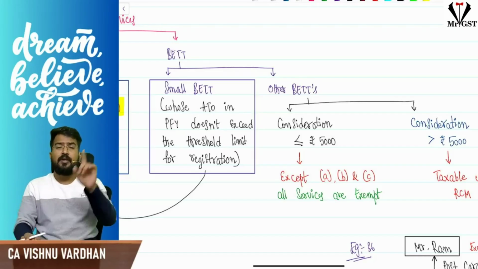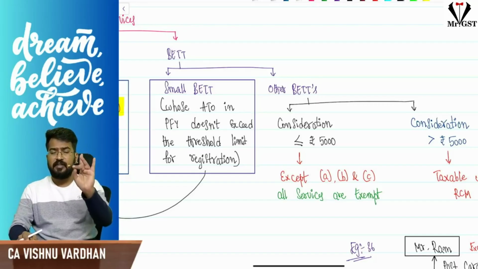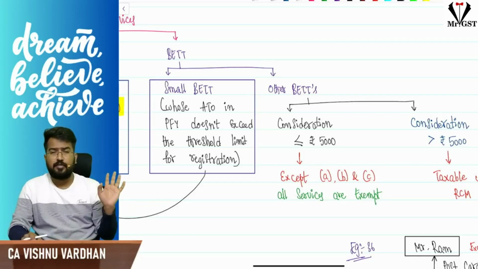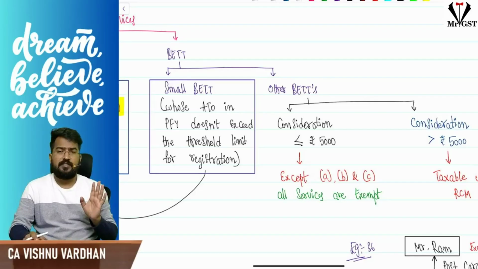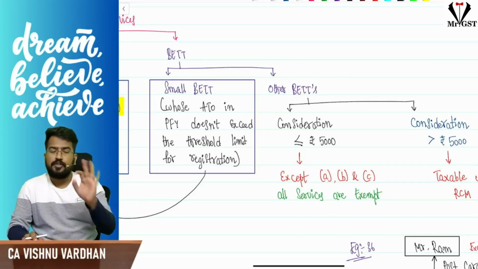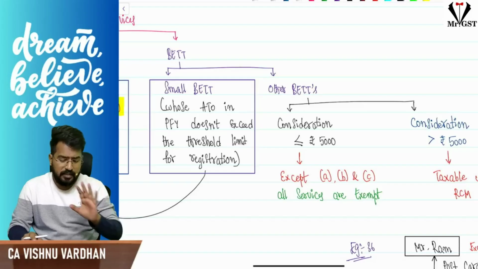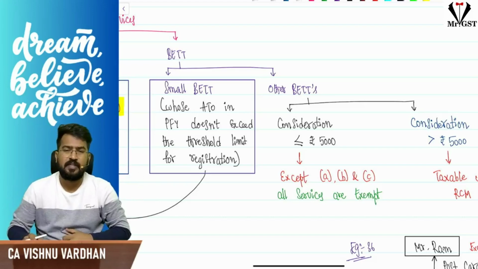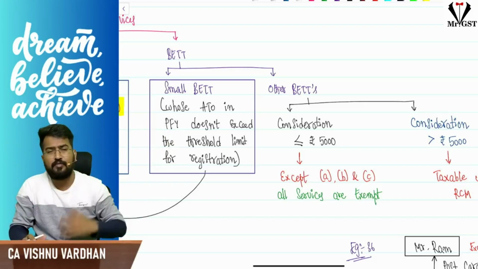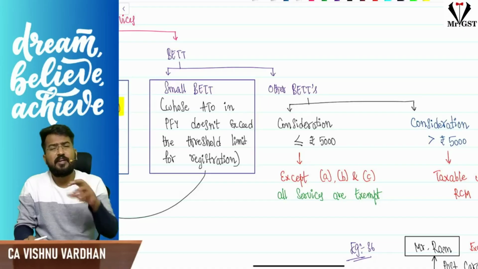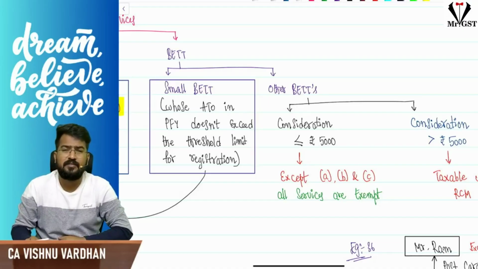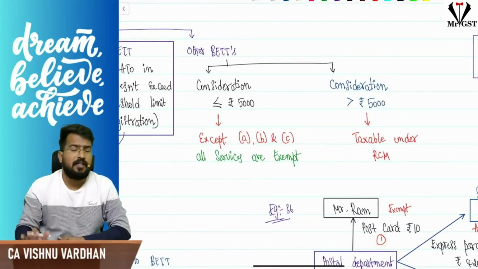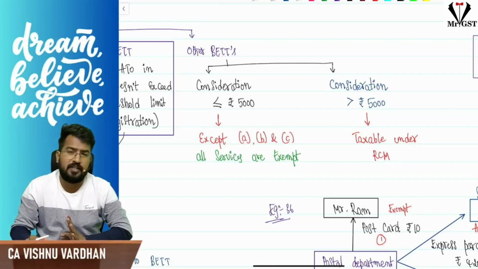Are you understanding the point? But 6ABC, the Postal Department, Indian Railways, transportation of goods and passengers, and services in relation to aircraft or vessel, all these are taxable even if it is a small business entity. Apart from that, any other service provided to a small business entity is exempt under GST, no need to worry about RCM or FCM. But for big business entities like Jio, Reliance, Wipro, Infosys or anybody whose turnover is greater than the threshold limits, if any service is provided by government, that is taxable under RCM.